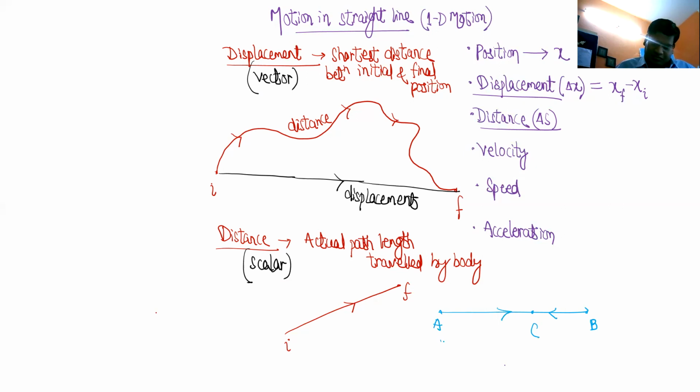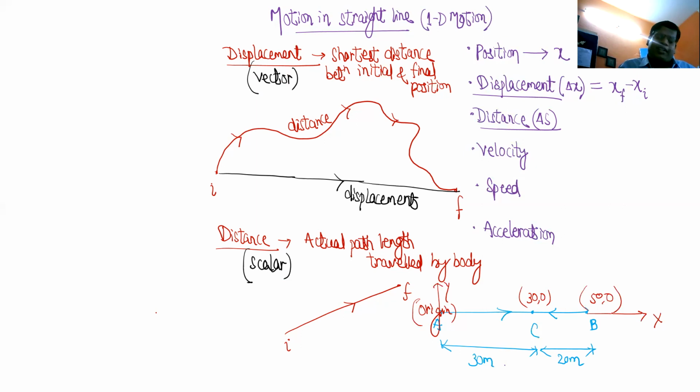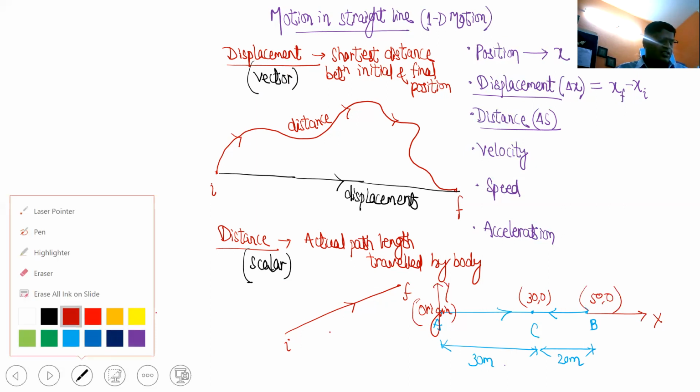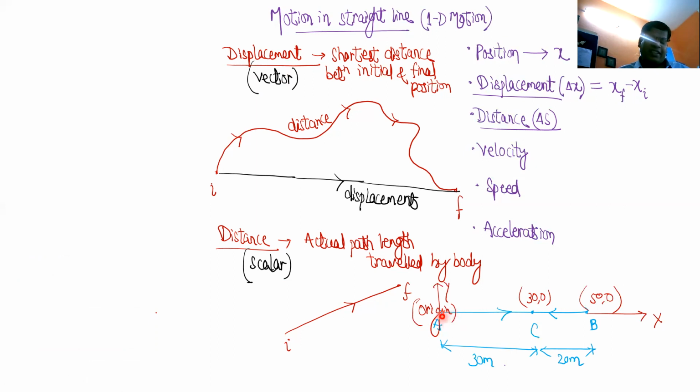No, sir, because again, let's say this distance is 30 meters, and it travels back. Let's take a coordinate axis to understand it better. Let's say this is x-axis, this is y-axis, this is the origin. Let's take point C's coordinate as 30, 0, and point B's coordinate as 50, 0. Now if I ask you what is displacement here, so this is the initial point, isn't it? This is 30, the final point. So how much is displacement? You will tell 30.